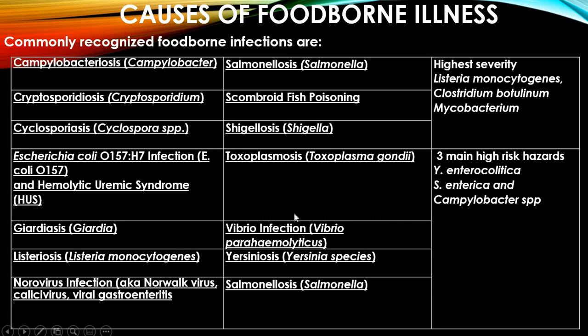caused by Toxoplasma gondii, and Vibrio infection, which is majorly caused by Vibrio strains like Vibrio parahaemolyticus and Vibrio vulnificus, etc. And Yersiniosis, which is caused by Yersinia species, Salmonellosis, caused by Salmonella, sorry for the repetition. The highest severity goes to Listeria monocytogenes, Clostridium botulinum, and Mycobacterium. Three main high-risk hazards are caused by Yersinia enterocolitica, Salmonella enterica, and Campylobacter species.